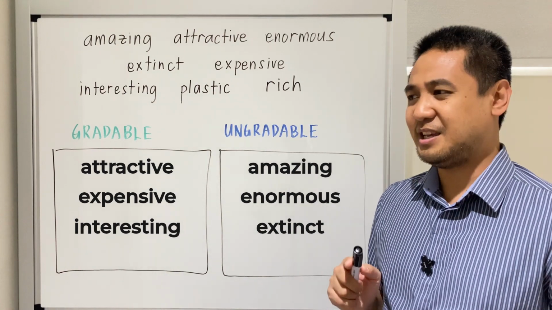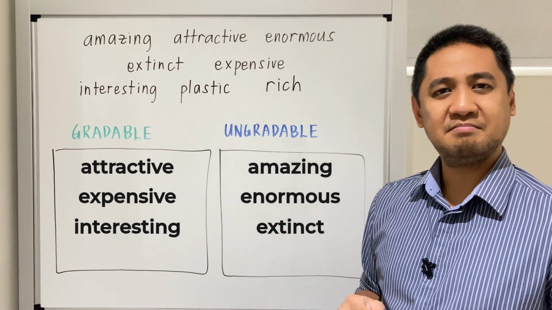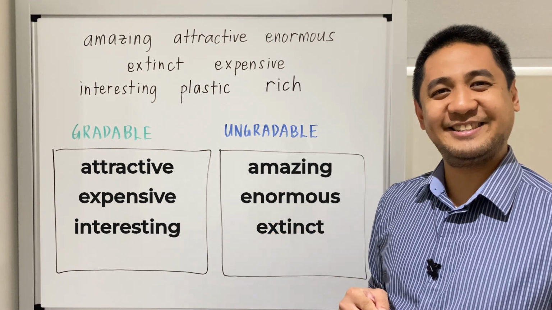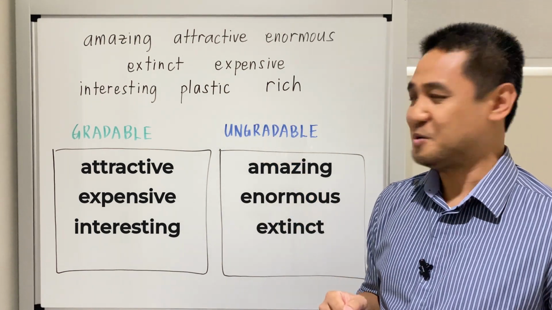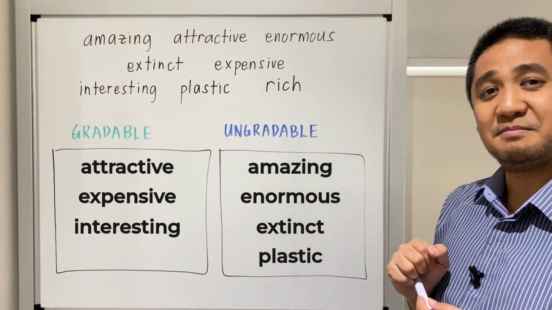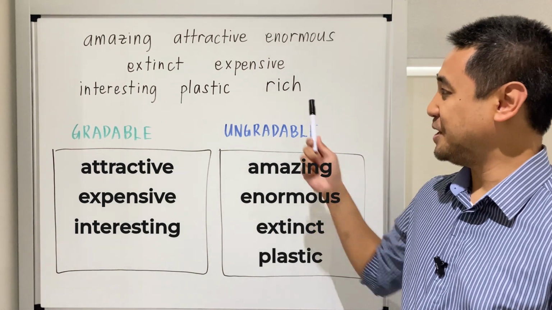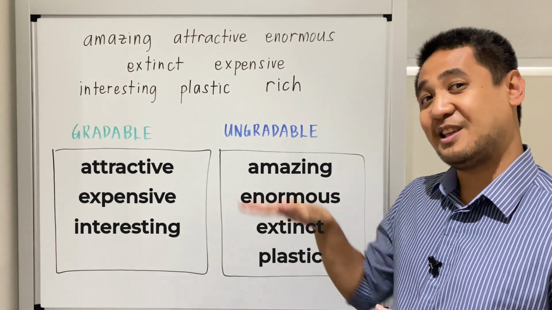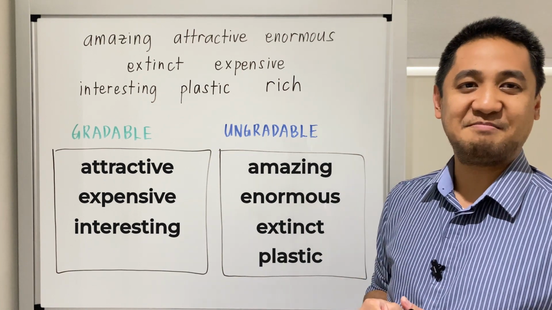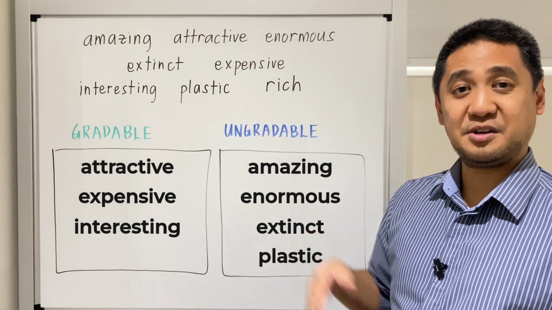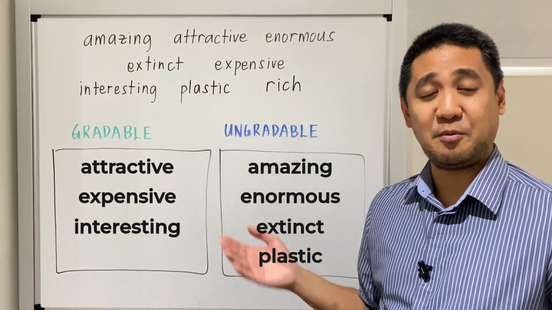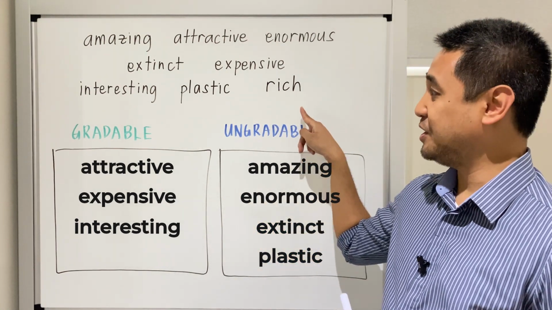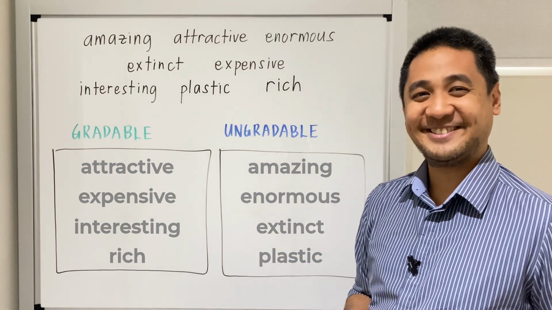Next one, plastic. Can you actually say that that chair is very plastic? Really plastic? Not really, because it's a classifying adjective. So, plastic, ungradable. Last word, rich. Can you change that level? Yes, you can. A person can be very rich. A person can be rather rich. A person can be fairly rich. Change the level. Rich, gradable.